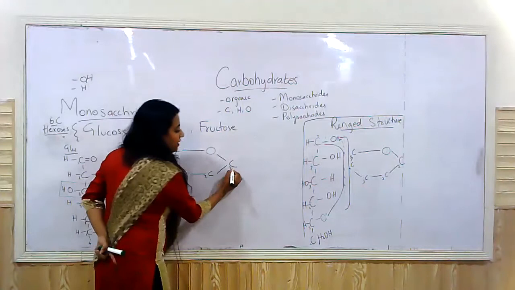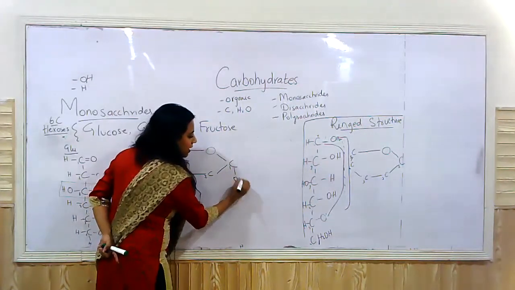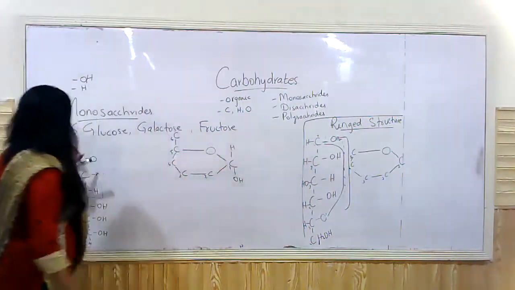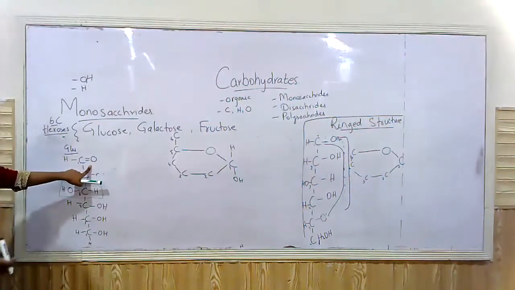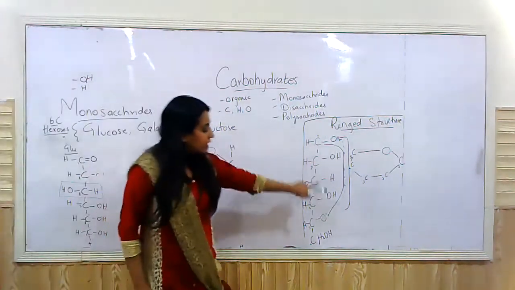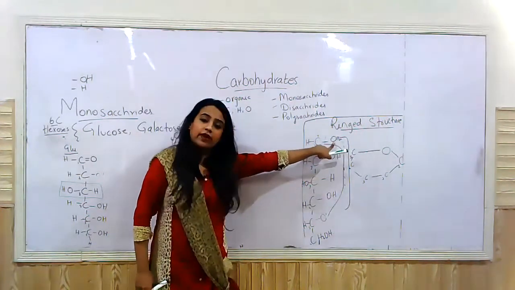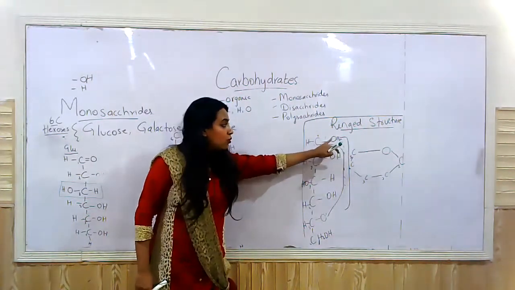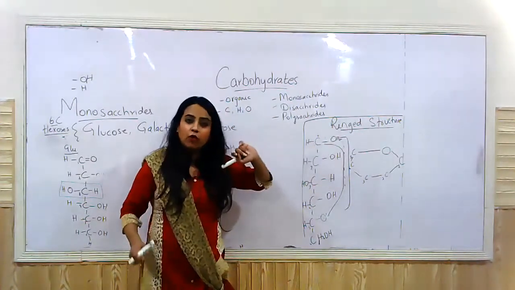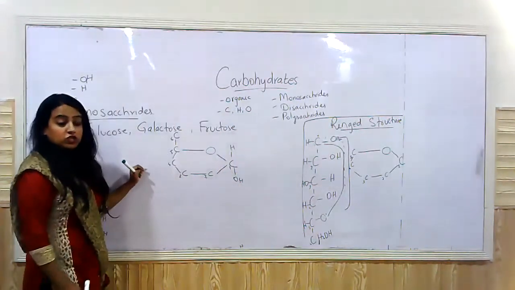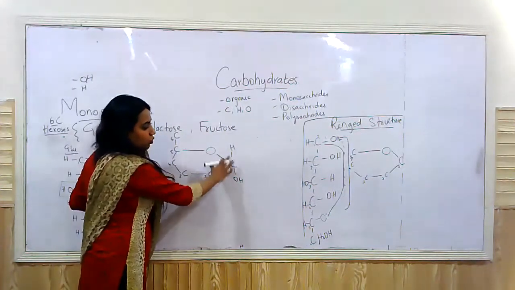So carbon number 1 had OH and H. Initially it had a double bond to O, right? But when the attack occurred, this hydrogen was removed from here and that hydrogen traveled all the way up to carbon number 1. Now carbon number 1 has OH and H, no double bond, right? So the double bond with oxygen is gone. So carbon number 1 has OH and H.